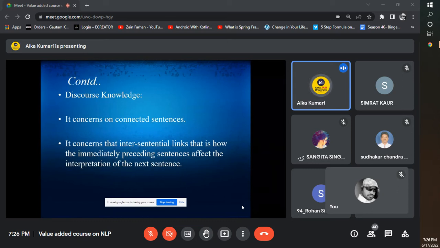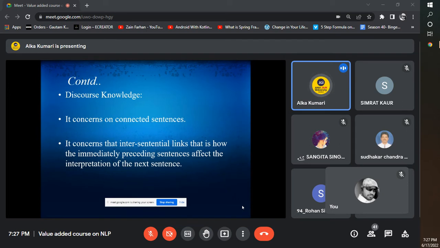Suppose I am giving one example: Ram went to the market and he bought some mangoes. Okay, so just listen carefully. Ram went to the market, and in another sentence I have mentioned, and he bought some mangoes. So here 'he' is basically used in context with Ram. Why? Because we have already identified Ram in our sentence or paragraph. So in that situation we can call it 'he', not even Ram again. So this is the concept of discourse knowledge.